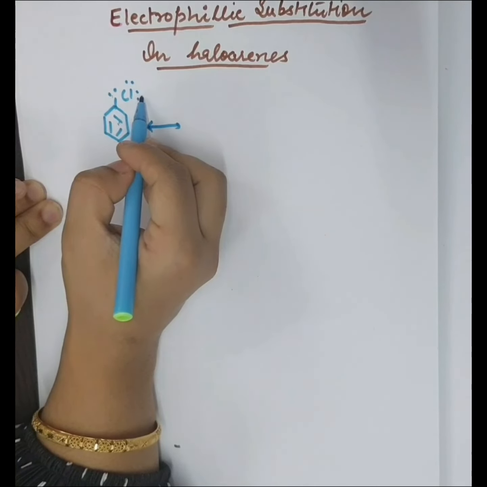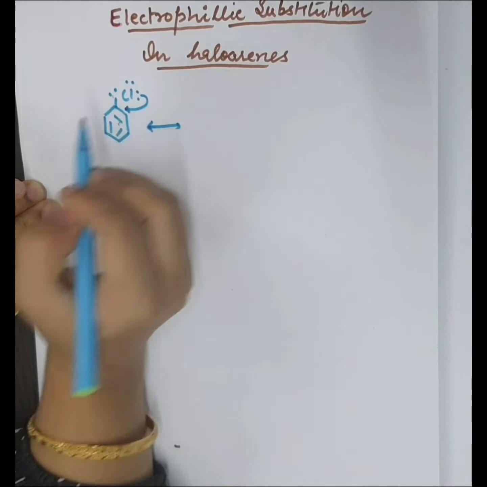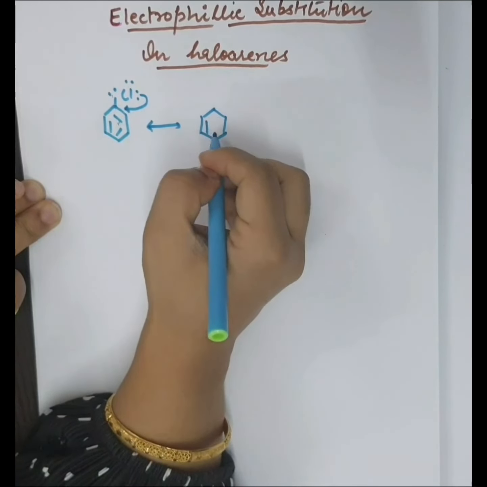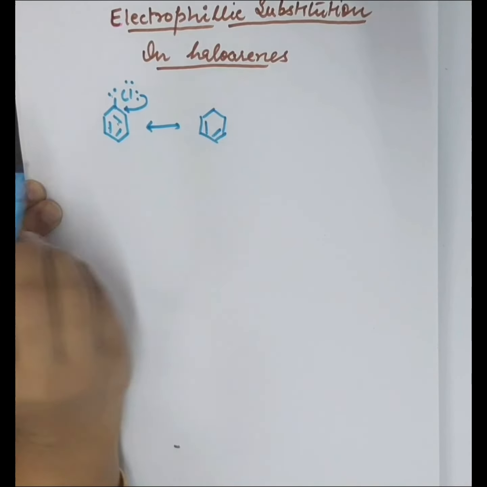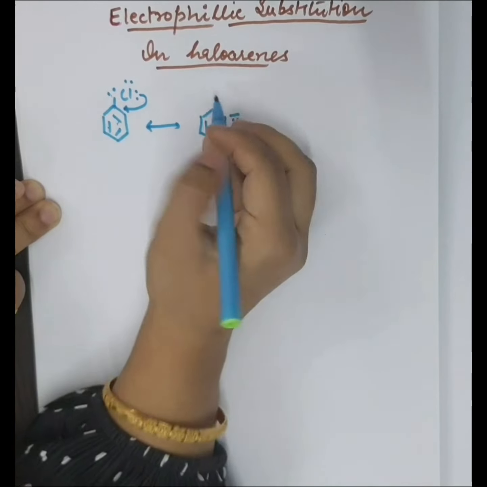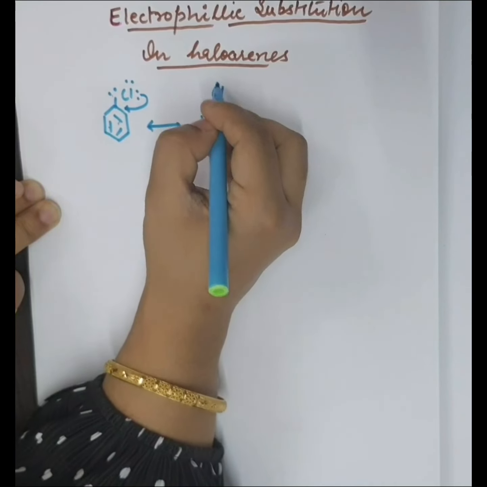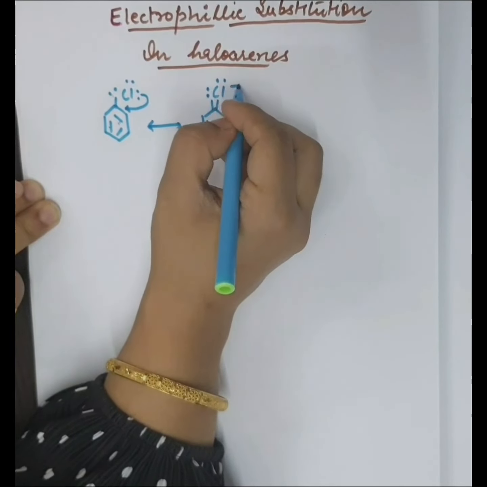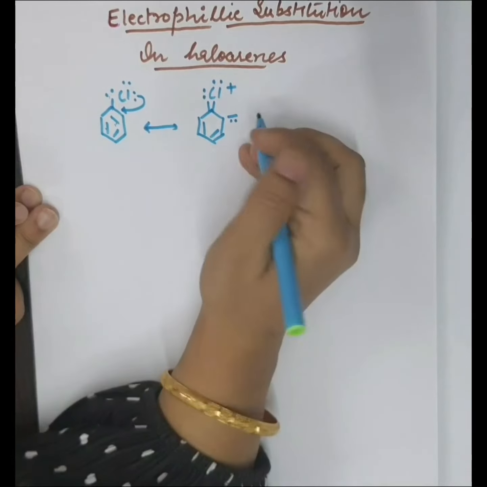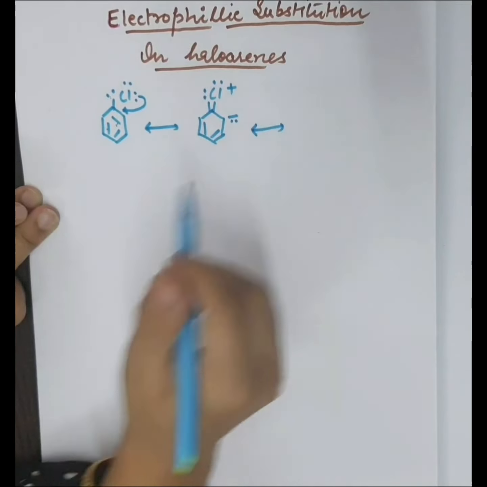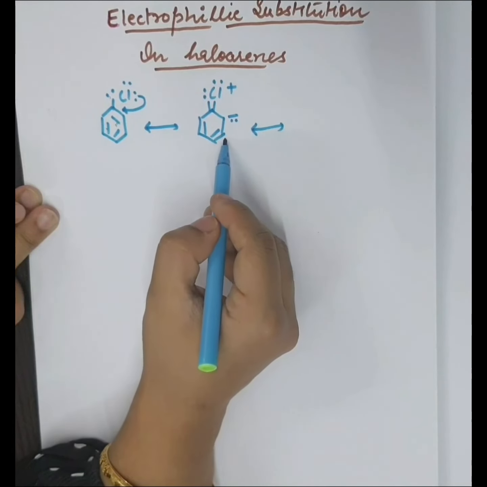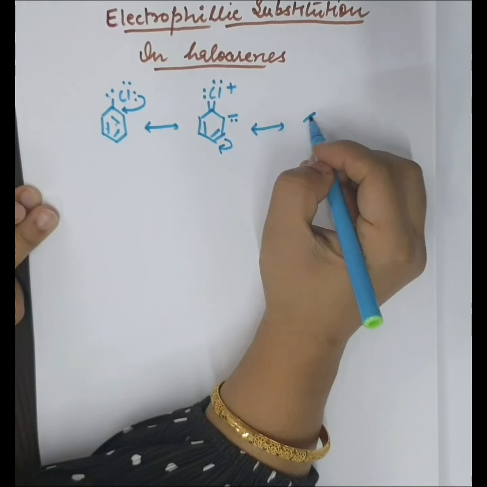First, the chlorine atom will donate its lone pair of electrons towards the double bond. The first resonating structure will be like this. These two double bonds remain in the same position, and there will be a negative charge, and a partial positive charge on the chlorine because it has lost the lone pair of electrons. Now the second resonating structure: this lone pair and this double bond are in conjugation, so the bond will break in this direction.